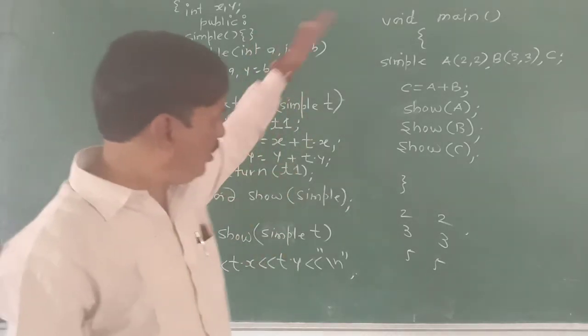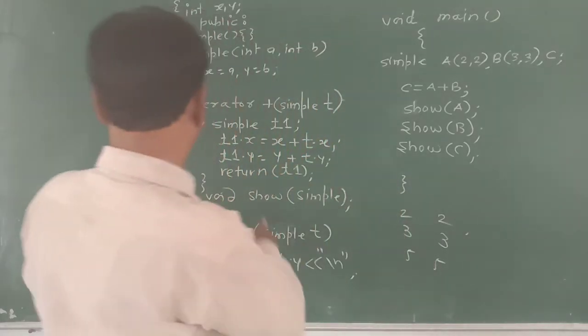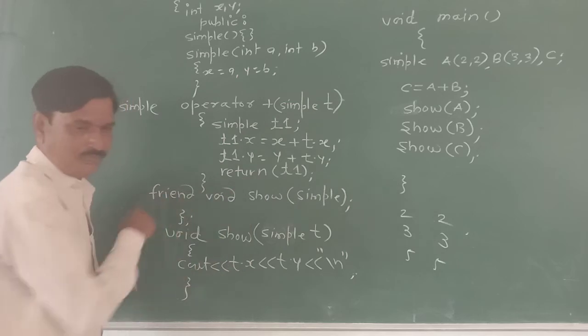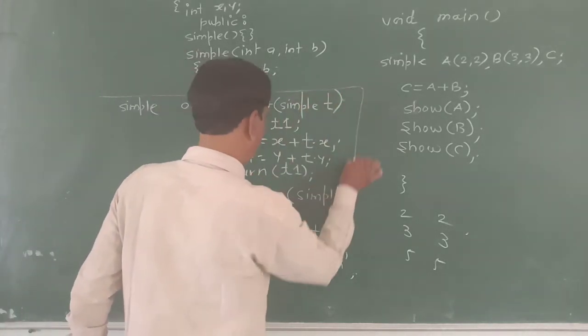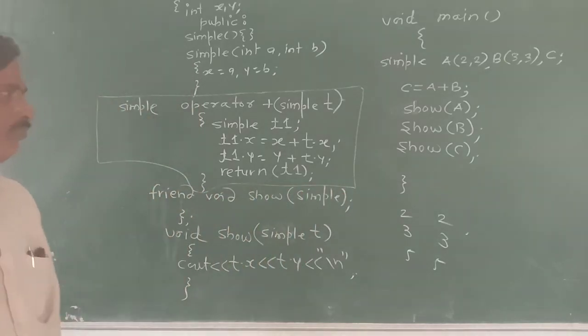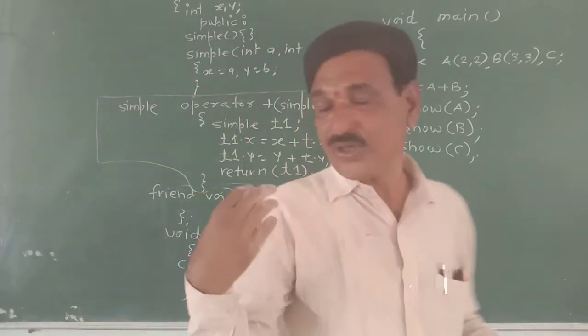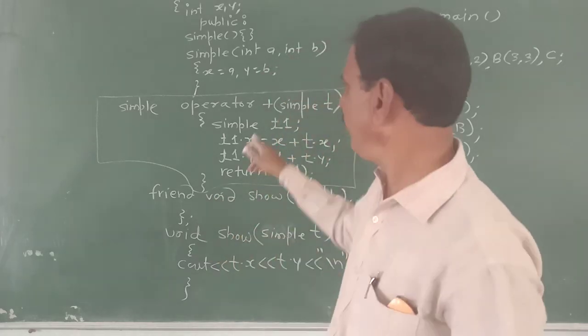So this is operator overloading and its working program. Look, this is the operator function. We have also seen the friend function. So this is the one operator we have overloaded.